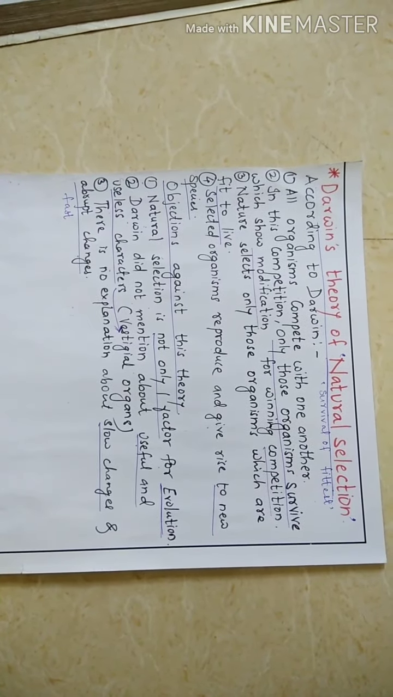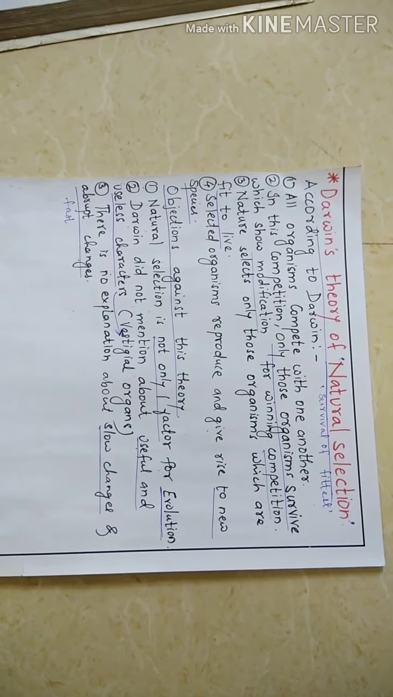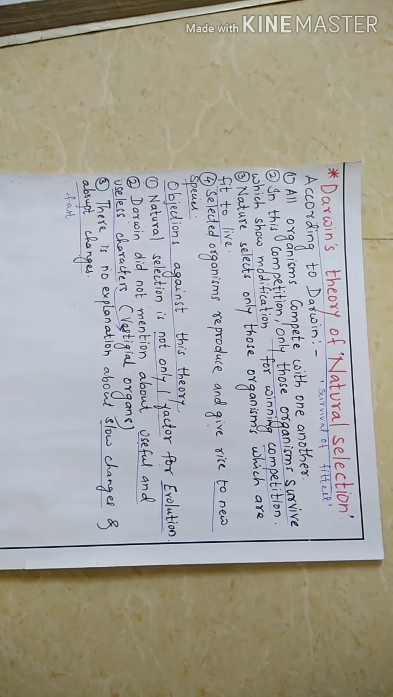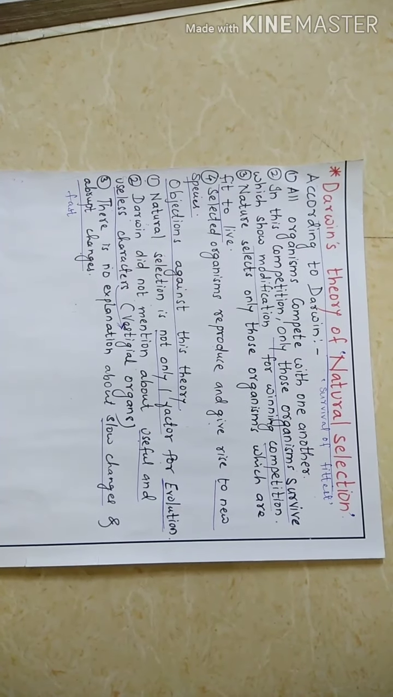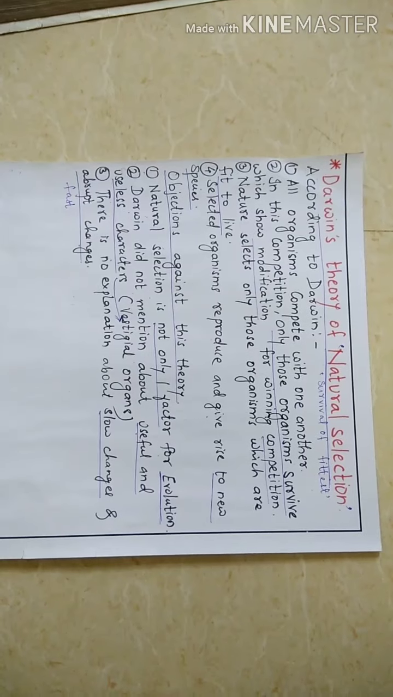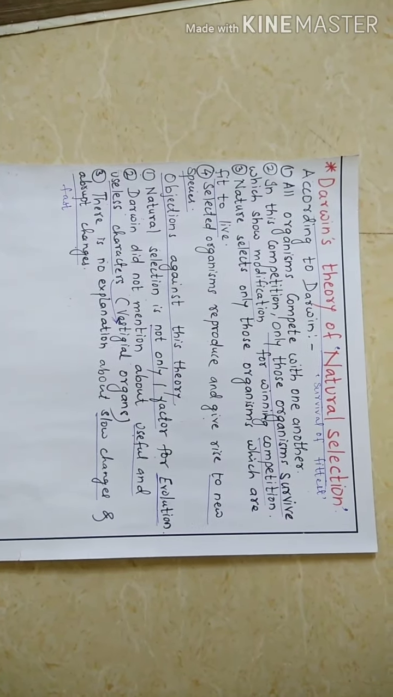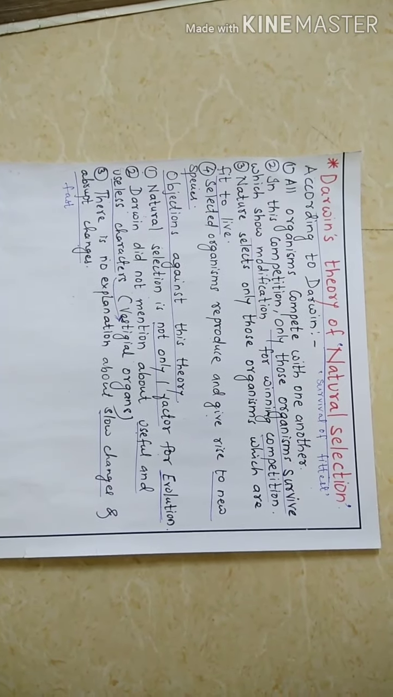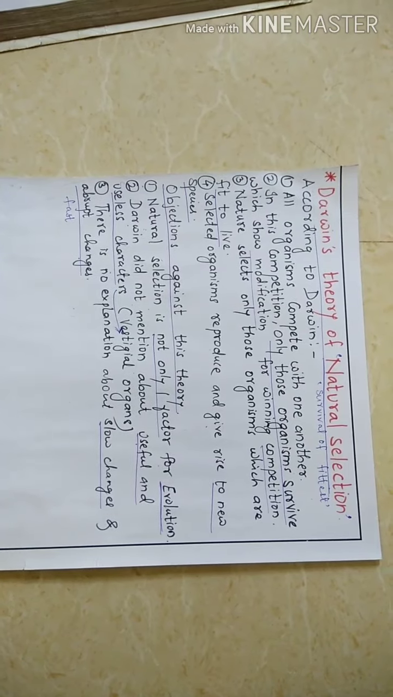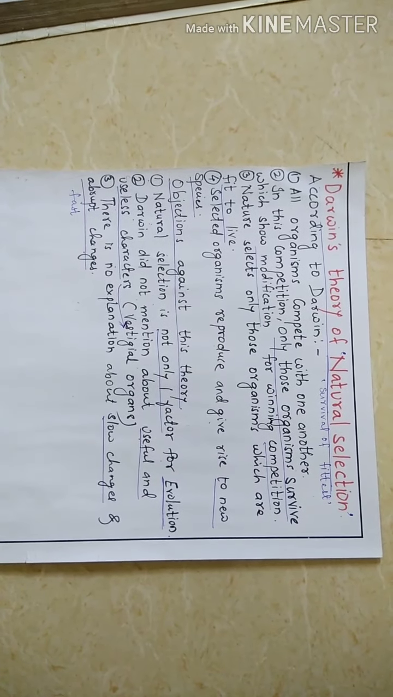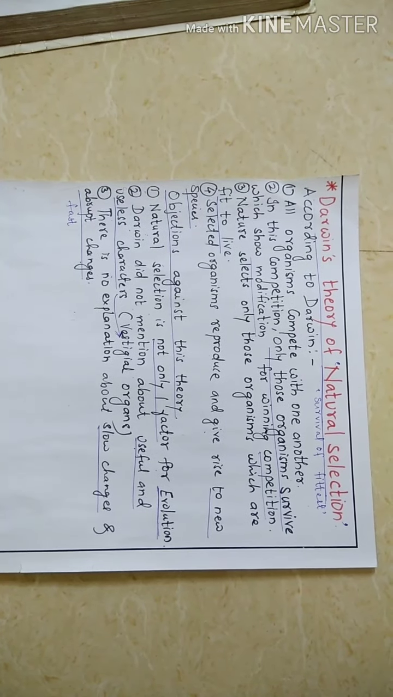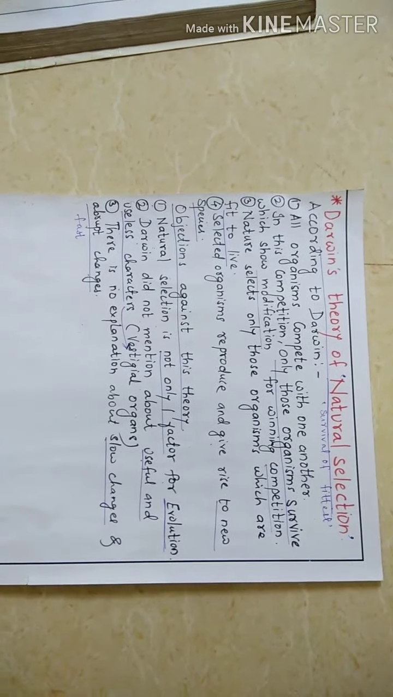The first objection is that Darwin's theory is not the only factor responsible for evolution. Second, it does not explain useless modifications, for example the vestigial organs. Vestigial organs are those organs which are not useful or which have become dysfunctional. The third objection is that it does not explain slow or abrupt changes. How the changes take place in evolution is not explained in Darwin's theory. So these are the three objections of Darwin's theory.